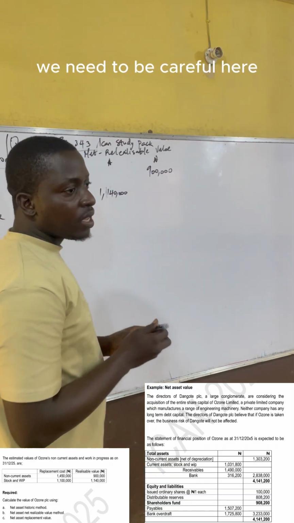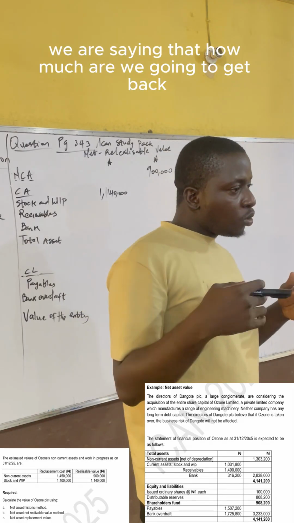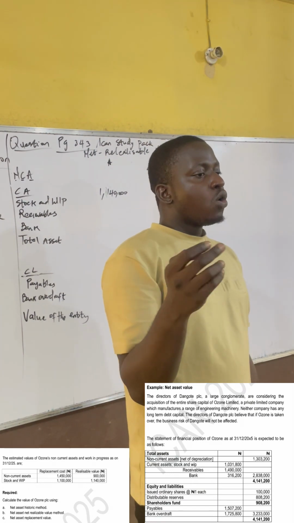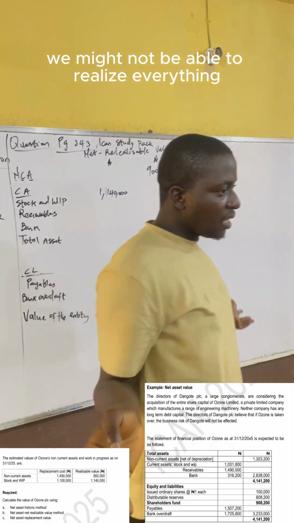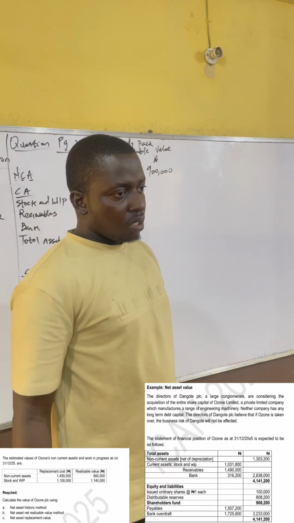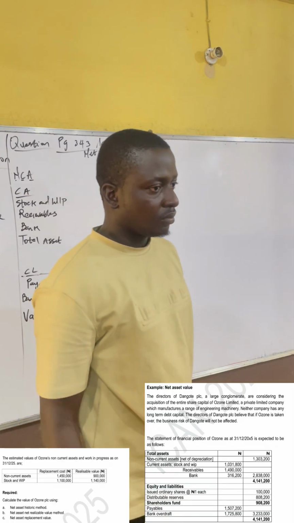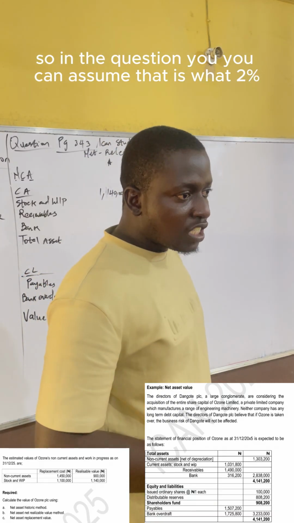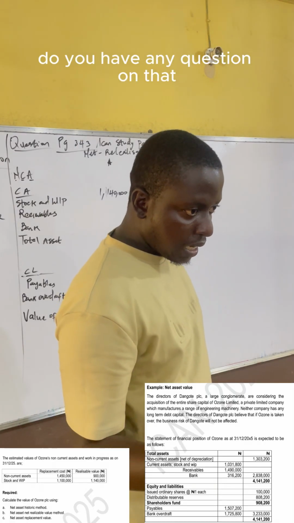Now receivables, we need to be careful here because with receivables we are saying, how much are we going to get back? Let's say we've sold goods of 1 million naira. We cannot say we will realize everything. That's in the ideal sense. We might not be able to realize everything, so that is why we need to make provision. We need to look at what percent of the realizable value we will not get back. In the question, you can assume it is 2%, 5%, or 10%. Do you understand? Do you have any question on that?